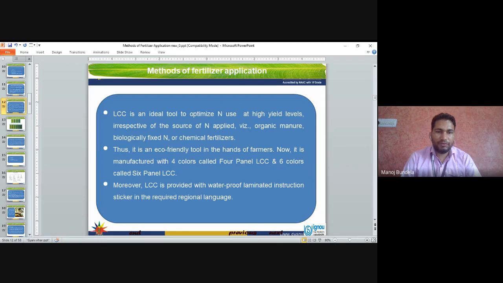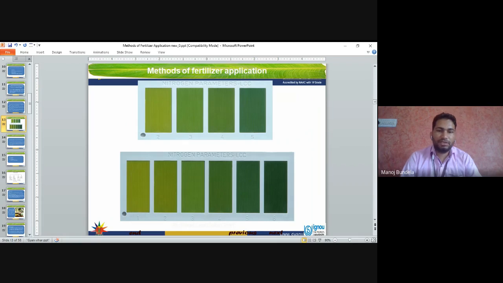Now it is manufactured with four colors, called the four panel, or six colors for the six panel leaf color chart. It has two types, the four color leaf chart and the six color leaf chart. Moreover, the leaf color chart is provided with waterproof laminated instruction stickers in the required regional language. These are the four color and six color leaf charts.